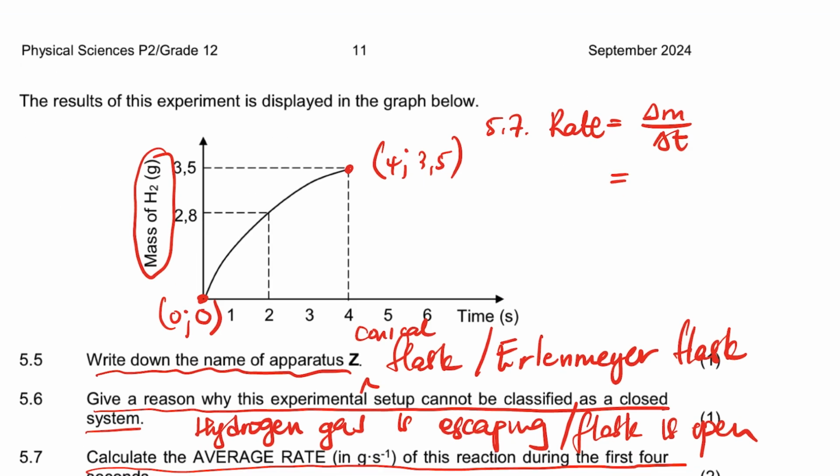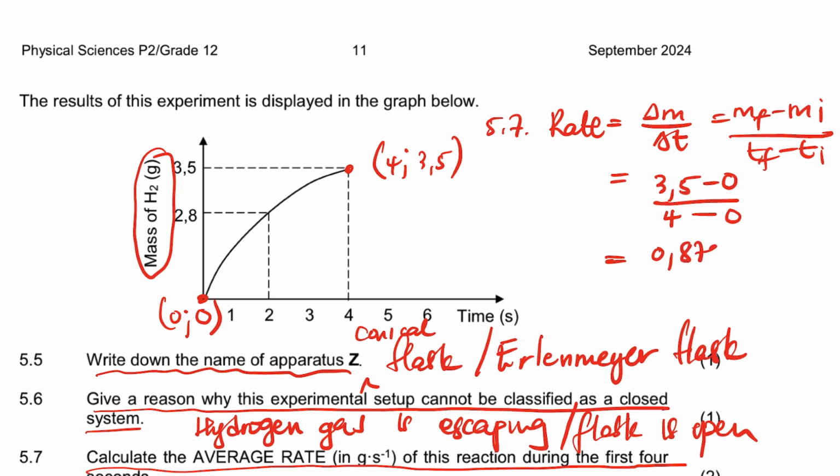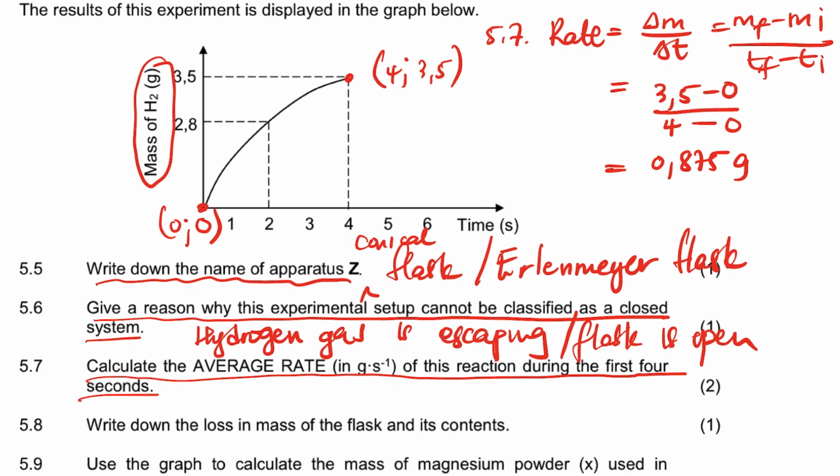And then the rate, we're going to have the final minus the initial. We're going to have mass final minus mass initial, over T final minus T initial. It's going to be 3.5 minus 0 divided by 4 minus 0. It's going to be 0.875 grams, and they told us what the units will be. Even in the formula, the change in mass over change in time, we get it from there. It's gram per second.